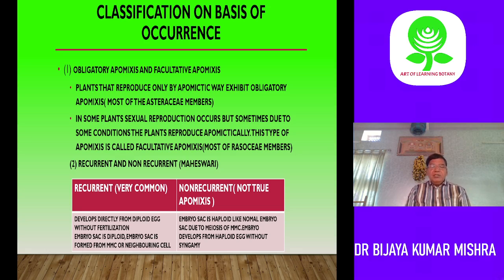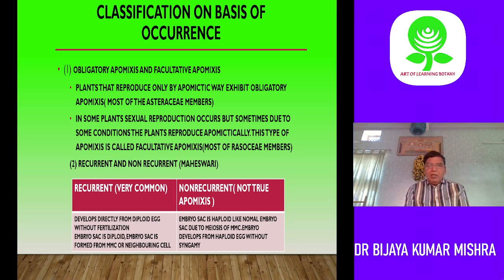Non-recurrent apomixis is not a true apomixis, and this term is gradually vanishing. The embryo sac is haploid. Here, you see, the embryo sac is diploid; there, the embryo sac is haploid, developing from a haploid egg, due to meiosis of the megaspore mother cell in the normal way. So the embryo develops from the haploid egg without syngamy. Normally, the embryo develops from the egg with syngamy. But here, the haploid egg develops to an embryo without syngamy.